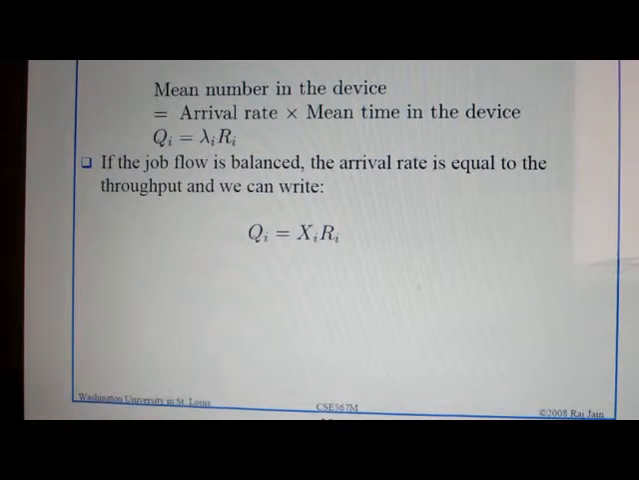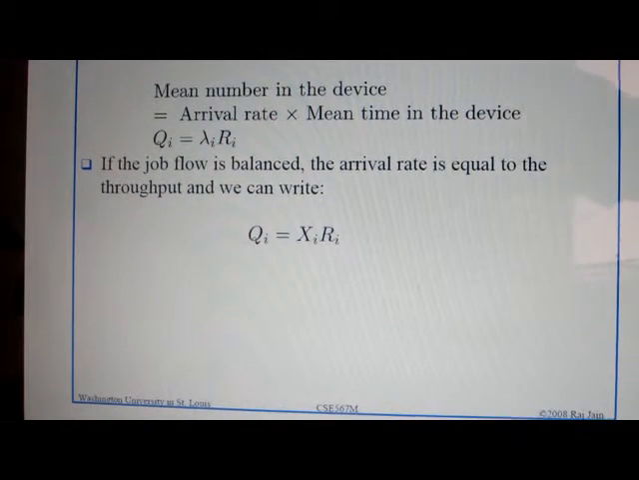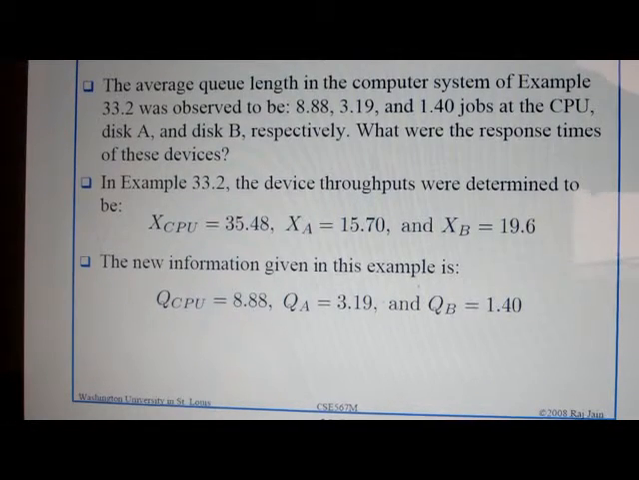Now talking about Little's law. Little's law says the mean number in the device is equal to the arrival rate into the mean time in the device. We generally denote the arrival rate by lambda i, and the mean time in the device is Ri. So finally we get the equation for Little's law: Qi is equal to Xi into Ri. This is an example of that.